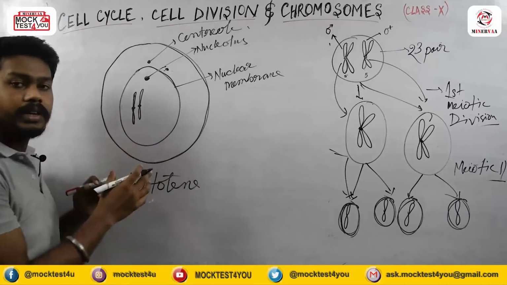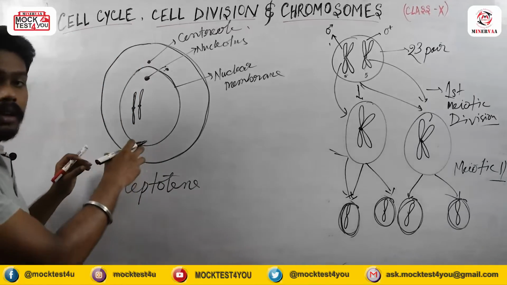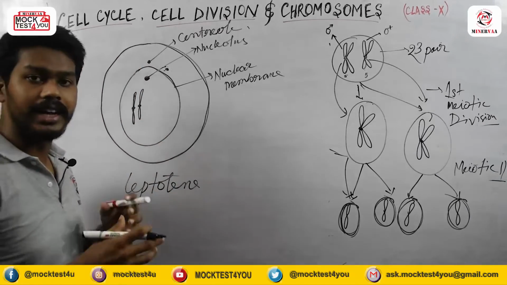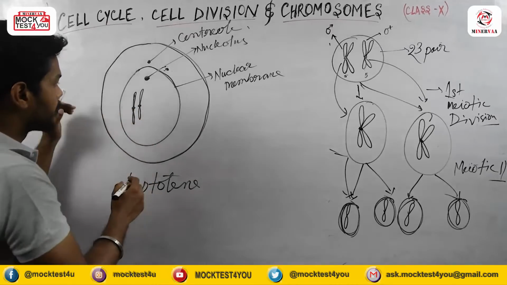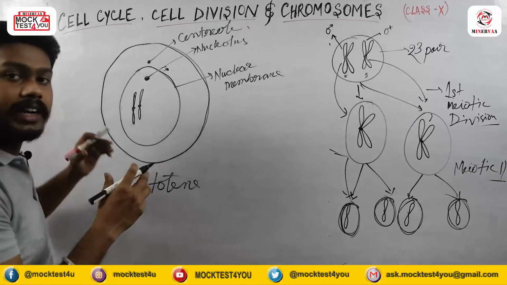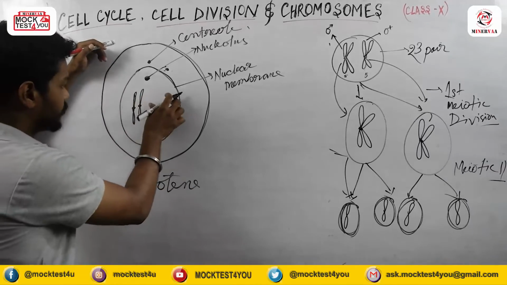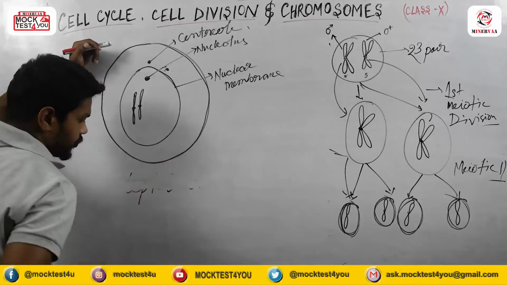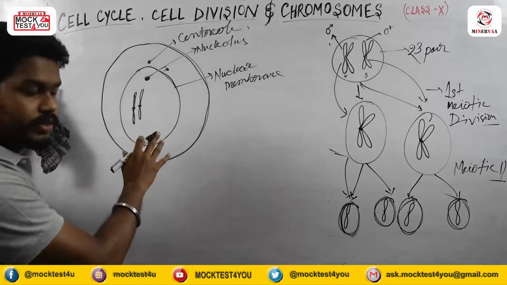The chromosome needs to condense and thicken during cell division, because after thickening or condensing it will divide easily, and it also needs to duplicate. So these things will happen. This is the structure of zygotene.